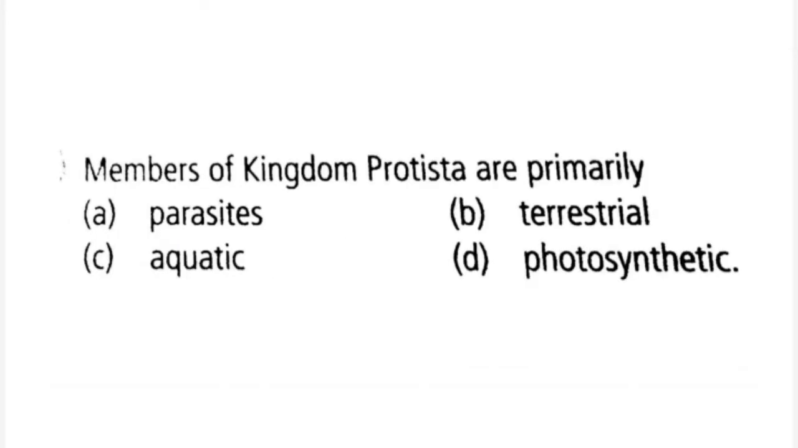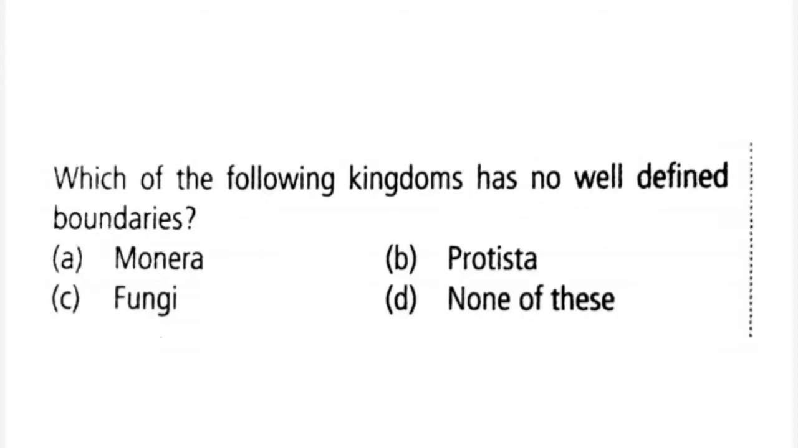Planktons. Members of kingdom Protista are primarily A. Parasites, B. Terrestrial, C. Aquatic, D. Photosynthetic. Right answer is C. Aquatic. Which of the following kingdoms has no well-defined boundaries? A. Monera, B. Protista, C. Fungi, D. None of this. Right answer is B. Protista.